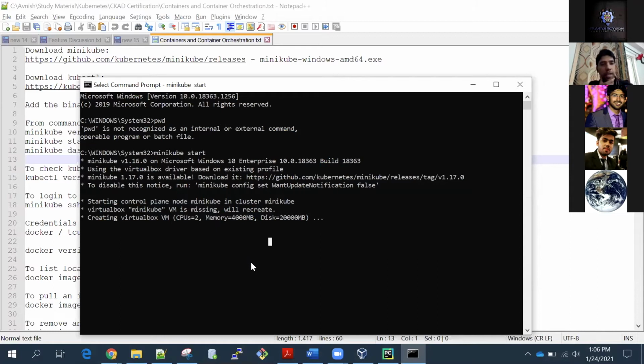Once it is set up, we will create the containers and run the containers. We will create the pods, which are a concept in Kubernetes. We will run the applications, and we will access those applications as well. This we are going to do.